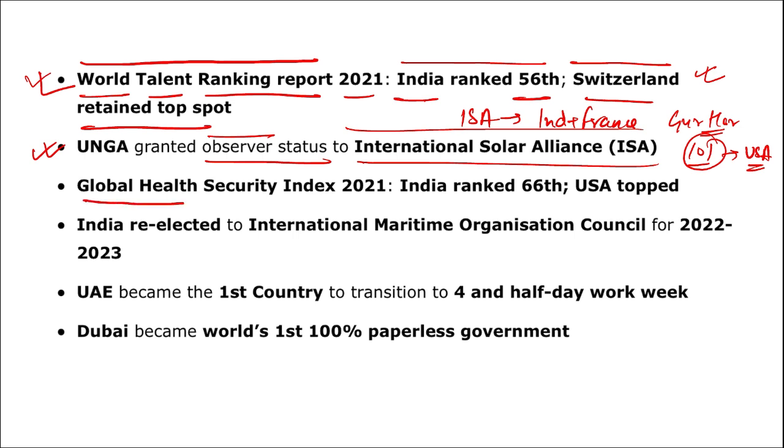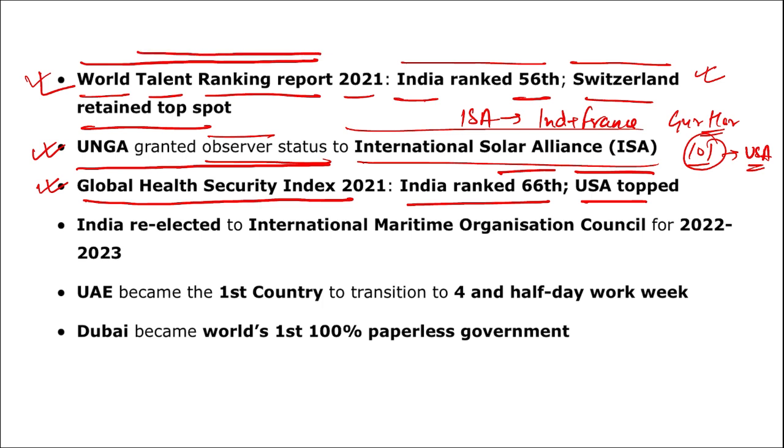Next, Global Health Security Index for 2021. Rank of India was 66th, and who topped it? It was topped by the United States of America. I repeat, in the Global Health Security Index, the rank of India was 66th and the United States of America topped it. If we are talking about the World Talent Ranking Report, then India's rank was 56th and Switzerland topped it.